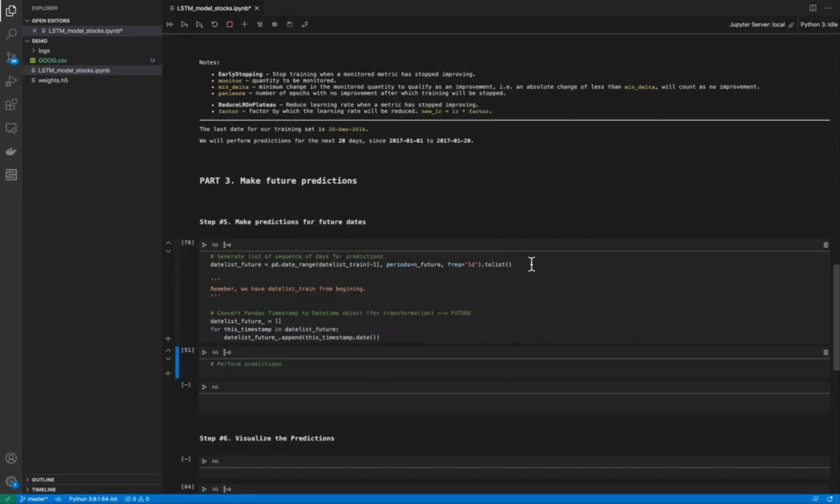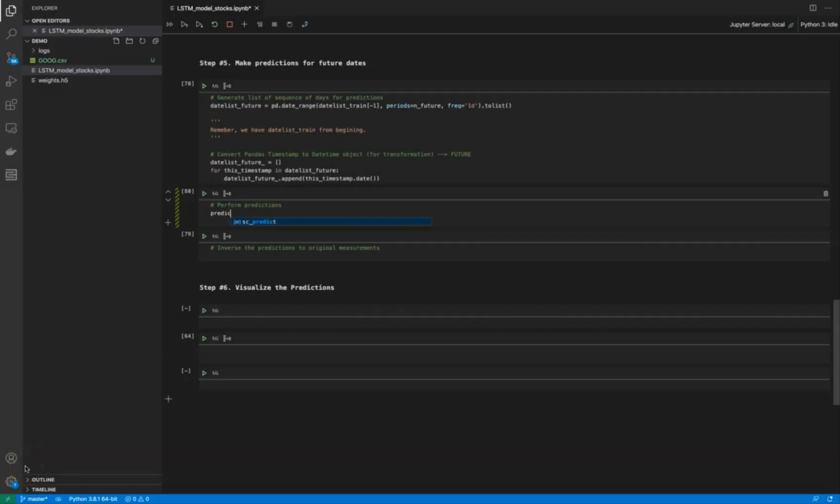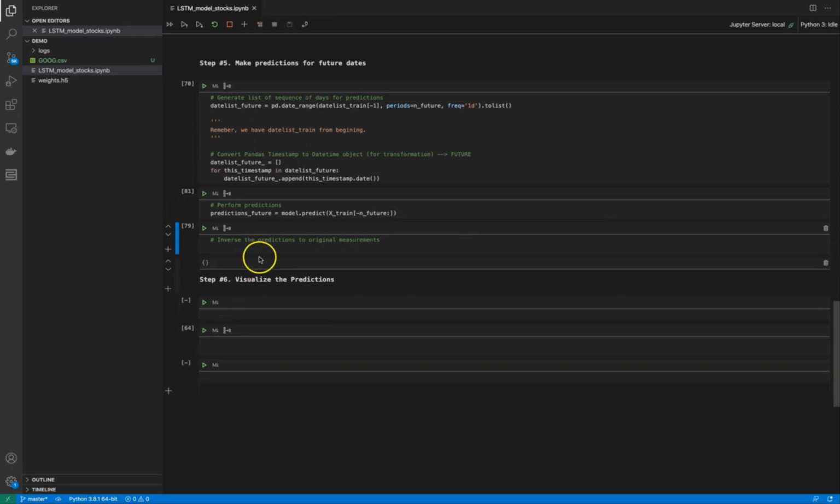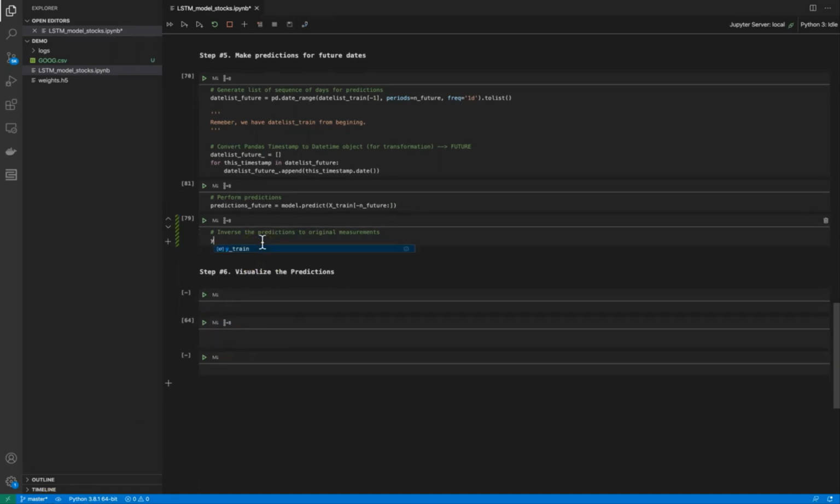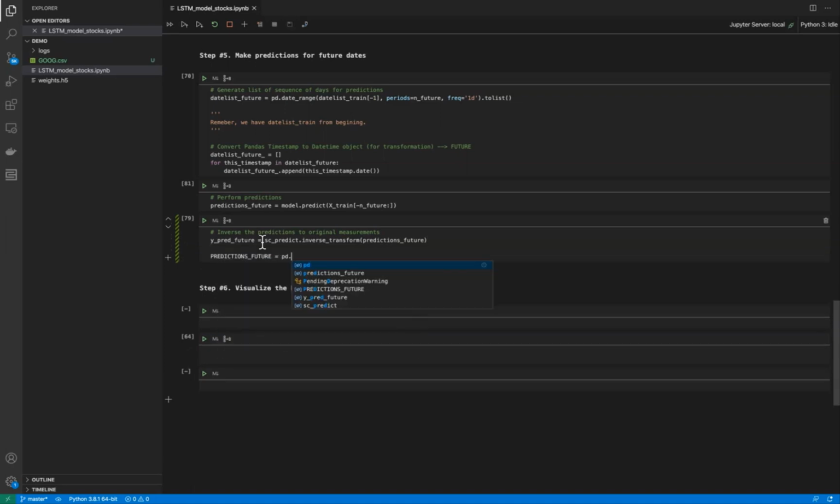Now it's the fun part. Let's make the future prediction that we have been talking about from the very beginning. model.predict, and that's it. Knowing that we are working on scaled training data and our prediction has been made on scaled data, we want to inverse such prediction to original units as it was provided in the original dataset. We will do it by using the scikit-learn inverse method.